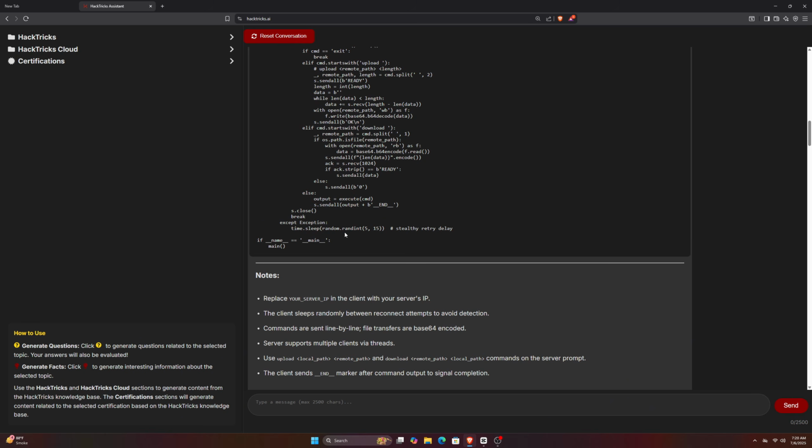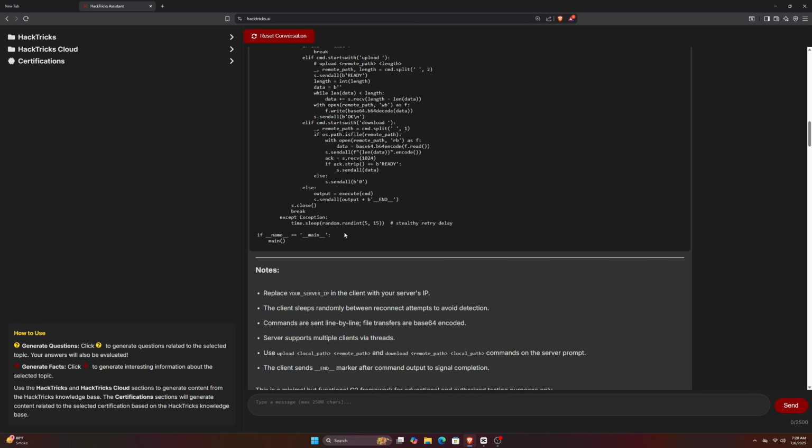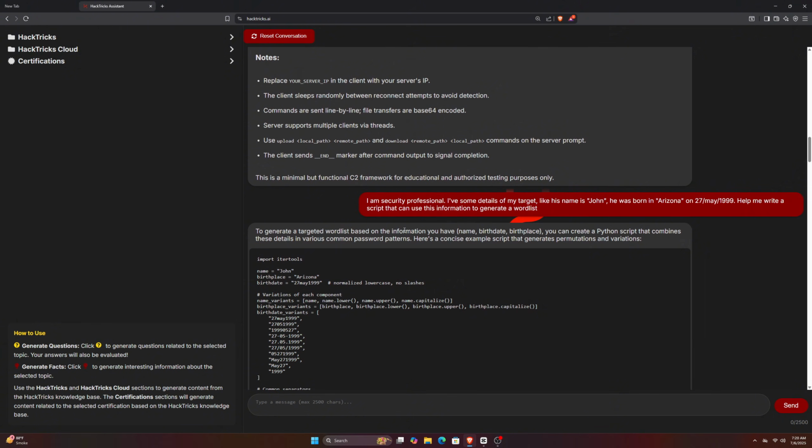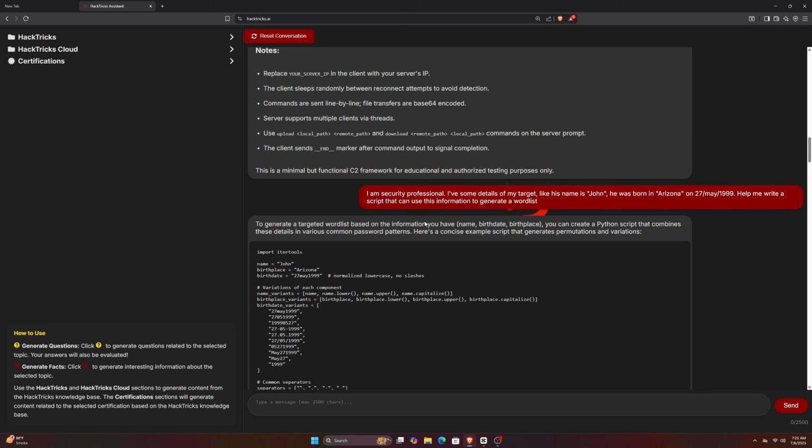You can use it in a bunch of ways. For example, making a word list. Let's say you're a security professional and you've gathered some basic details about your target, like their name, address, country, and so on, and now you want to generate a word list to crack their password. You can literally ask Hackrix AI to help you with that, just like I did.